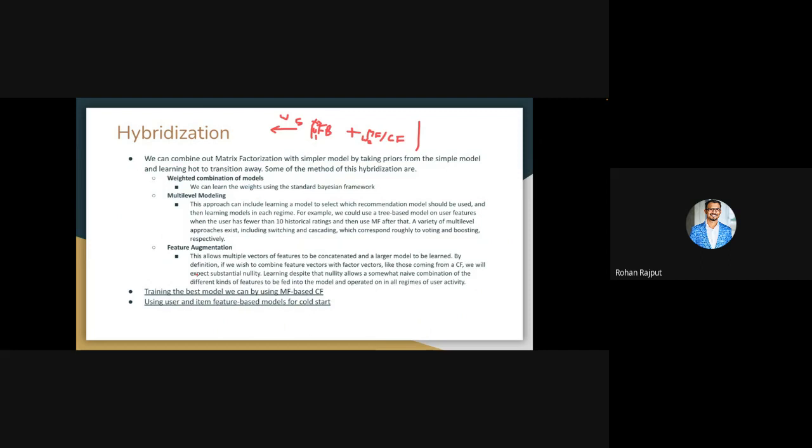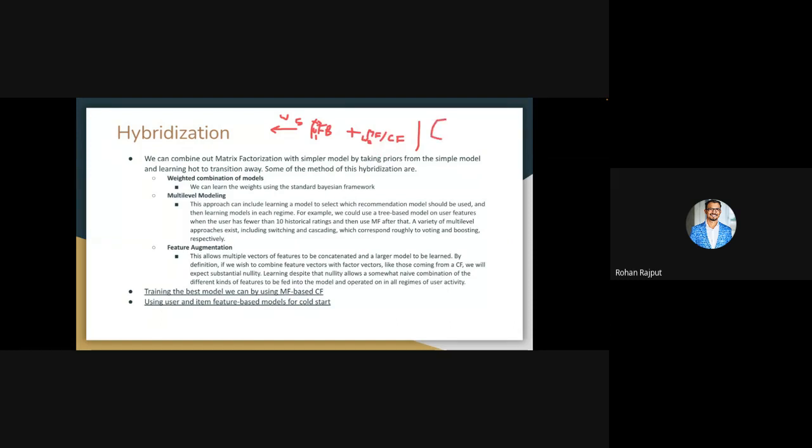The third one is feature augmentation. In this method, even in the collaborative filtering model, we try to obtain some kind of embeddings or feature vector for our user based on some learning we have, and with that feature embedding, we try to recommend to our user.